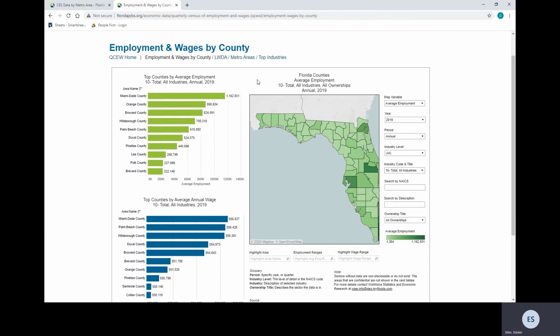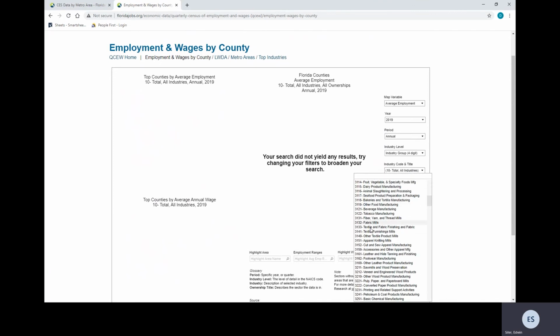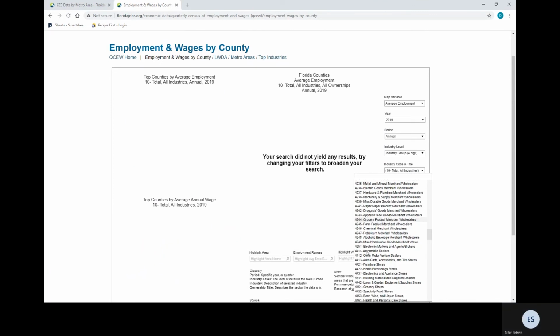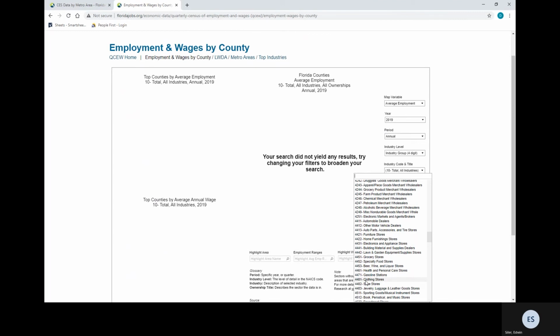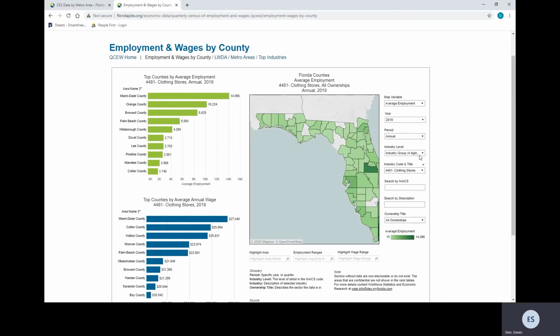So what we're going to do on this page is select industry level, digit 4, and then we're going to select, let's do clothing stores. By selecting those, it repopulates and gives us some data that we could use.